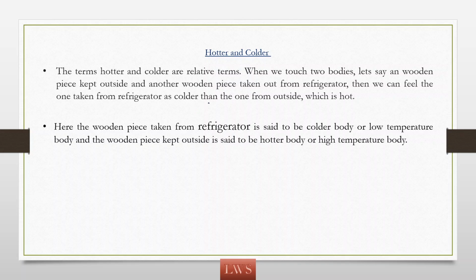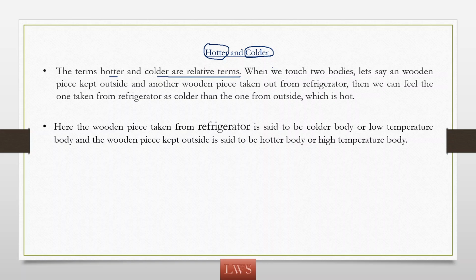In our day-to-day life, we also use these two terms, hotter and colder. So let us understand what actually they mean. The generally used hotter and colder are much different in the view of our physics. Basically, hotter and colder are relative terms. We have to use these words while we are comparing two objects in view of their heat energies.